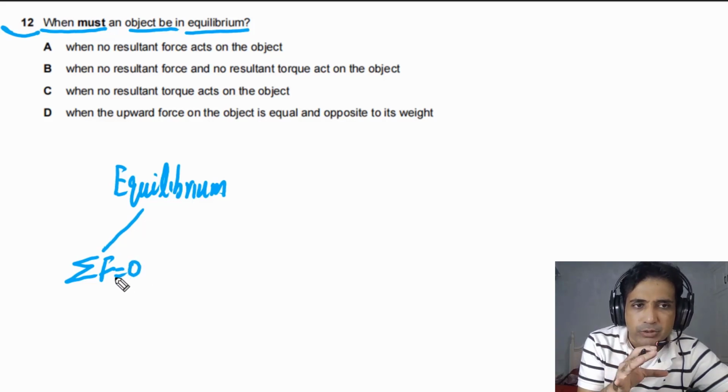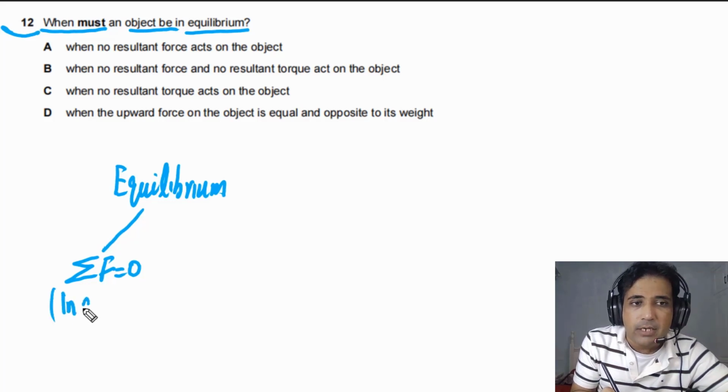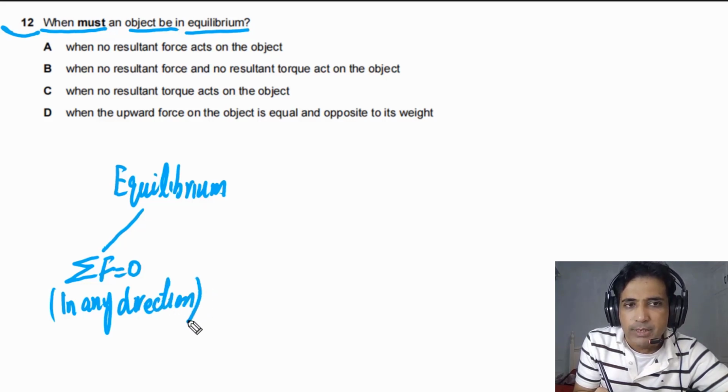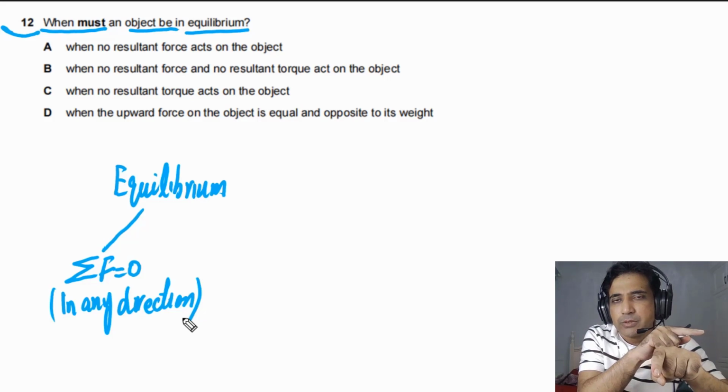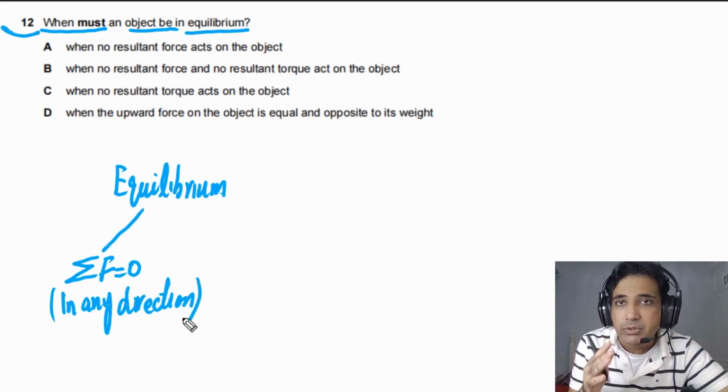Now simply we can say resultant force has to be equal to 0 in any direction. It means upward forces have to be equal to downward forces and left side has to be equal to right side. The forces acting along horizontal to the left have to be equal to the forces acting along horizontal to the right. In any direction, the sum of the forces has to be equal to 0.